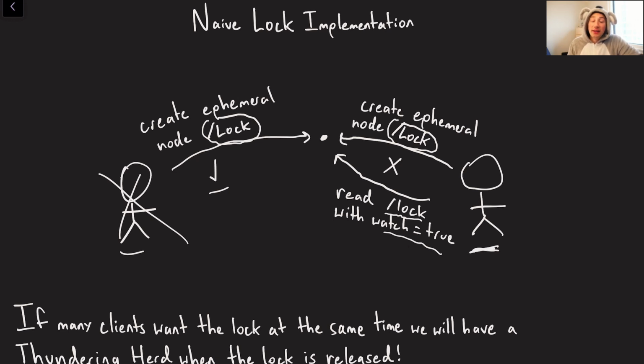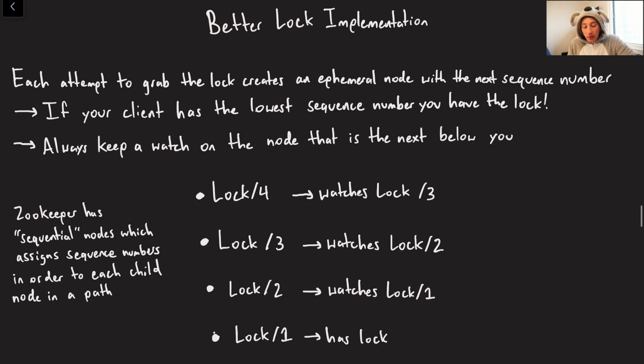Hopefully that makes sense. The problem with this is that it can easily lead to a thundering herd, right? If a bunch of our clients want the lock at the same exact time, maybe I've got another client here, and another here, everyone is getting notified around the same time when that lock gets released, and now everyone is going to be sending a ton of operations to ZooKeeper at the same time. So if there are n clients, every single time the lock is released, there are going to be n watches registered and n write attempts, which is not good. That's going to put a lot of extra load on our system. So what can we do that's better than that?